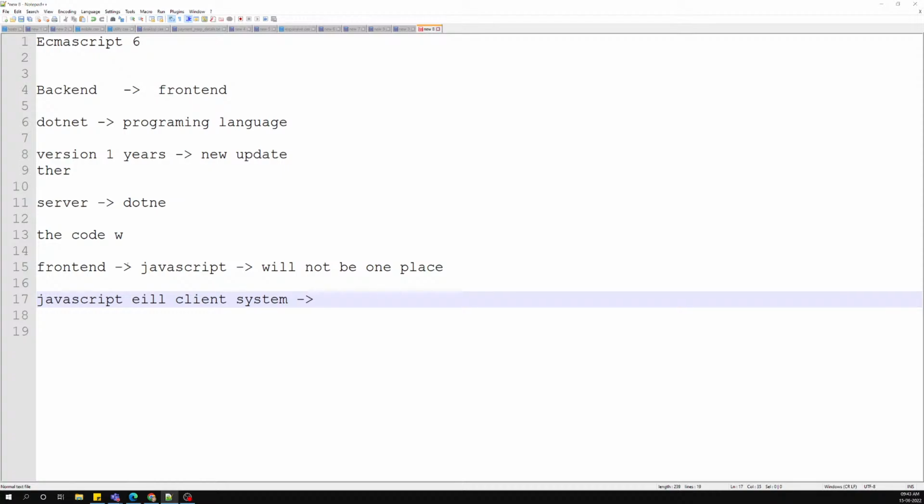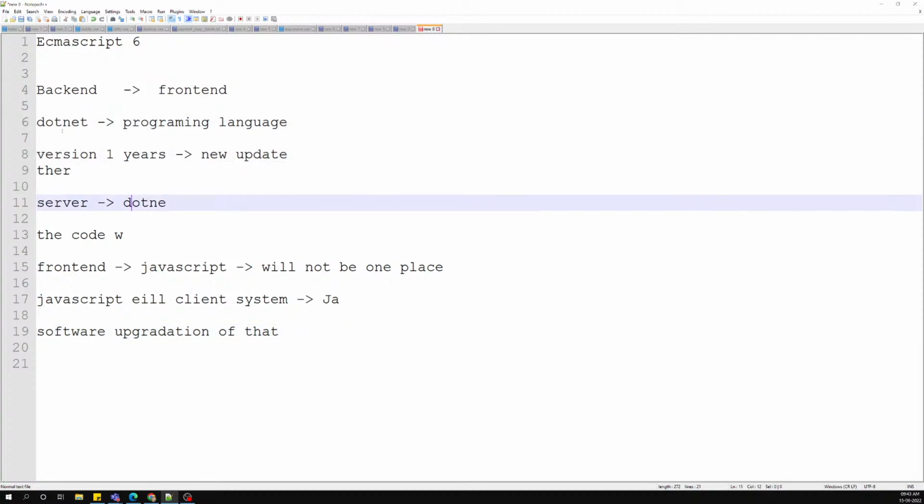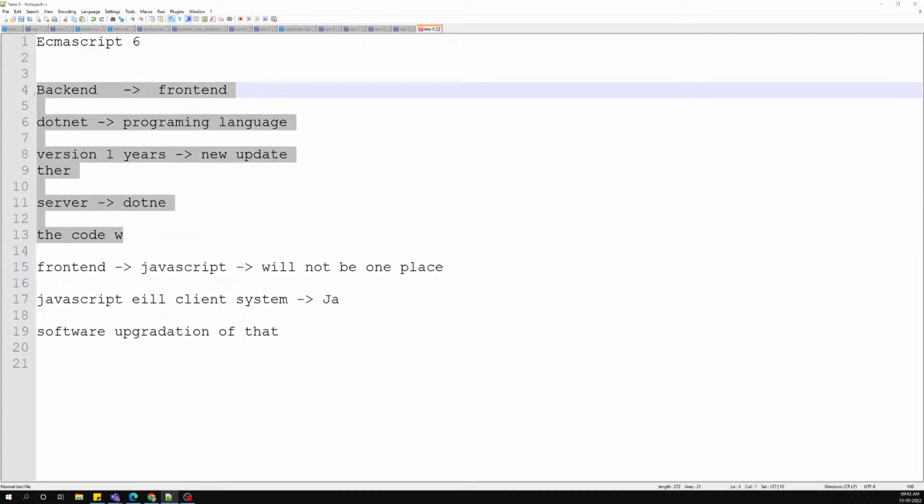This is the thing you need to understand. The software upgrade status of that client, we cannot assume he is using the latest version. Whereas in the backend, .NET is the programming language and the server is our own, in the cloud or wherever the hosting server is, and it is in our hands. If we want to upgrade .NET, we can upgrade it. All these things are in our hands.